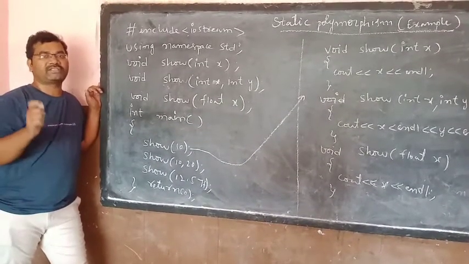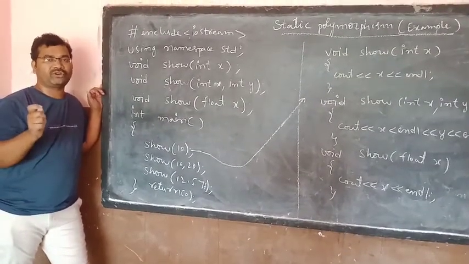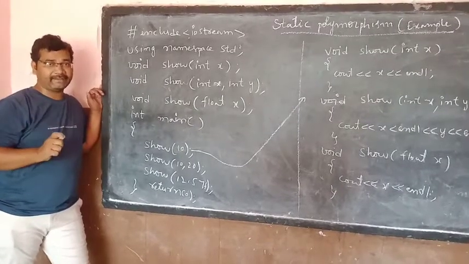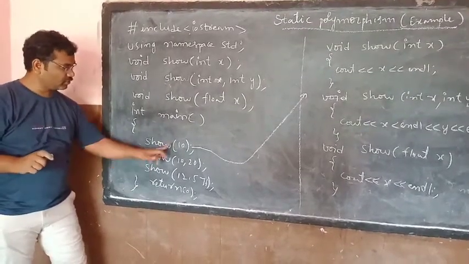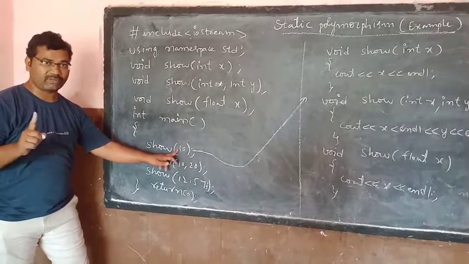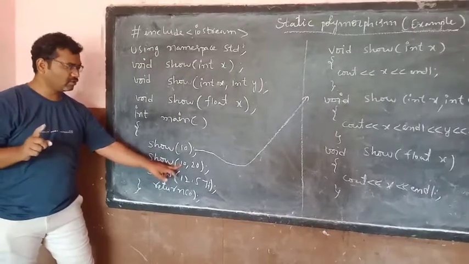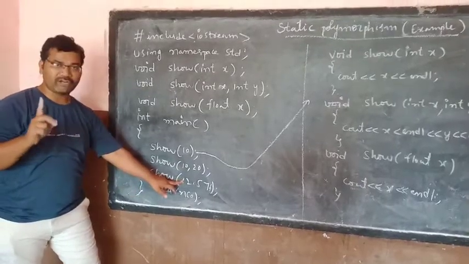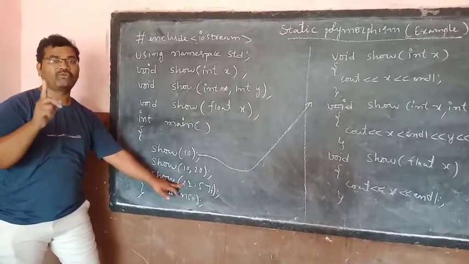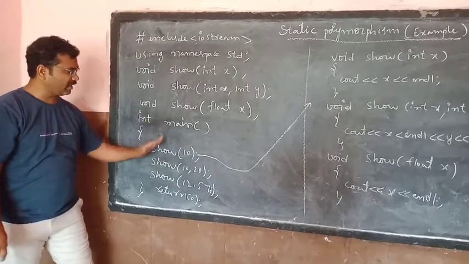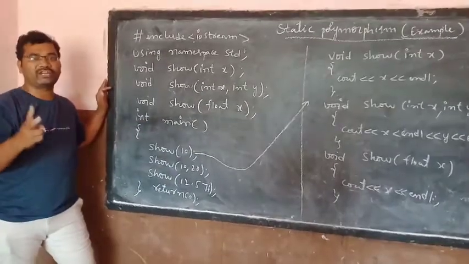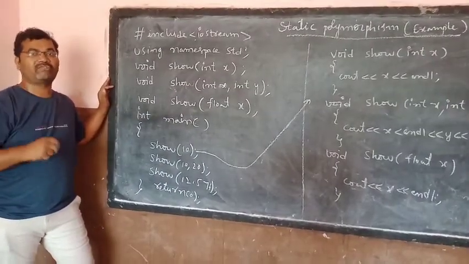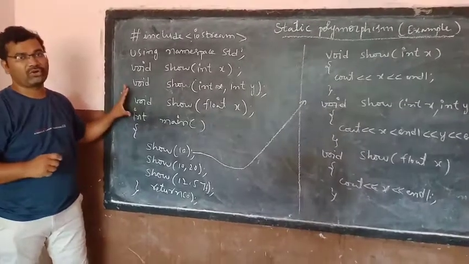So static polymorphism makes use of static binding. Here show with single parameter of type integer, show with two parameters of type integer, show with one parameter of float value. So the main calls show function 3 times with 3 different values. This is function overloading.